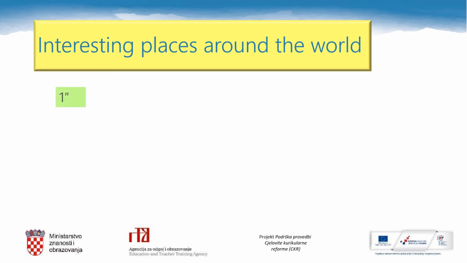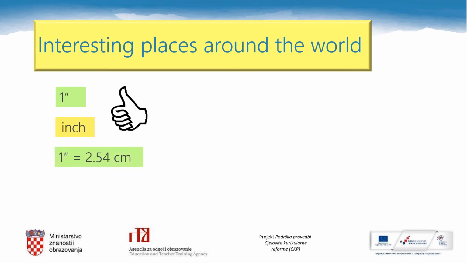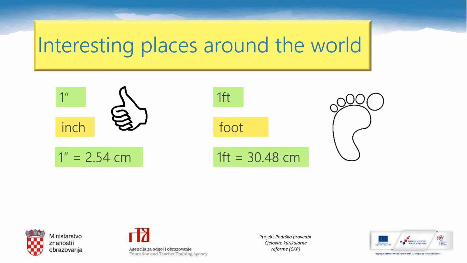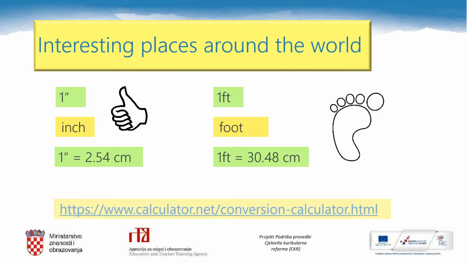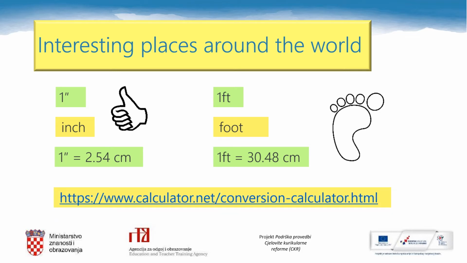What about this one? It means inch. There is the same word for inch and thumb in the Croatian language, palac. 1 inch equals 2.54 centimeters. And this one, 1 ft, it's foot. 1 foot equals 30.48 centimeters. You can also visit this page and use a conversion calculator online to convert between commonly used units in the world.